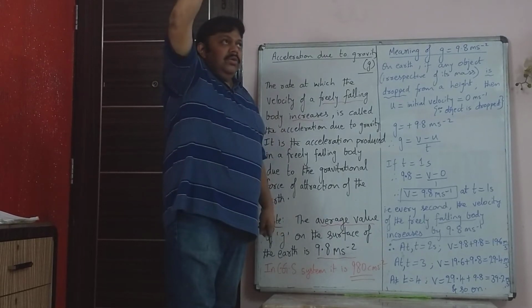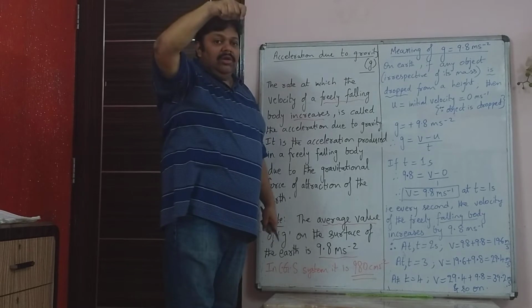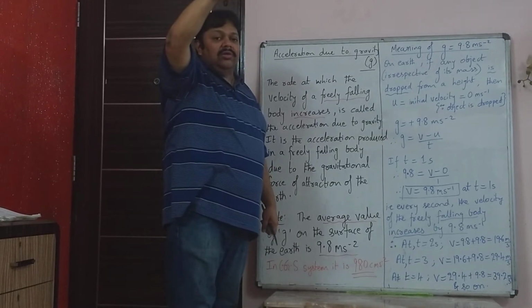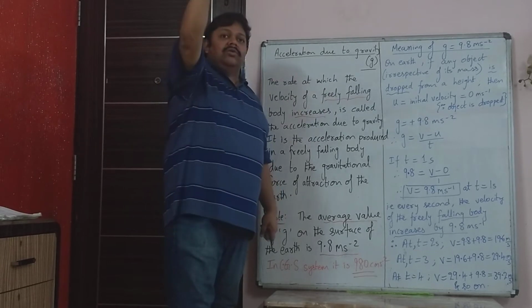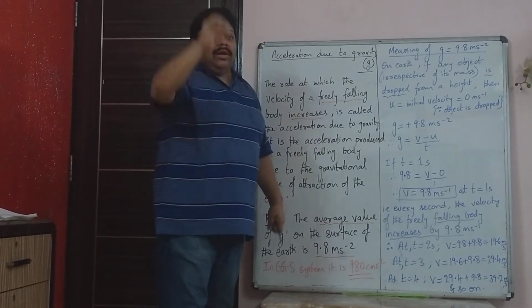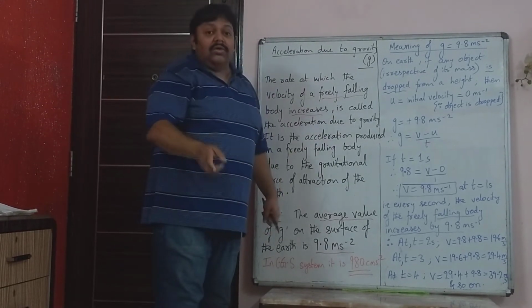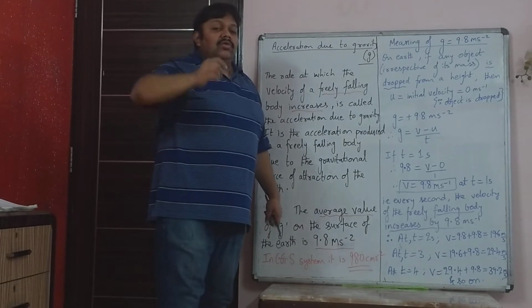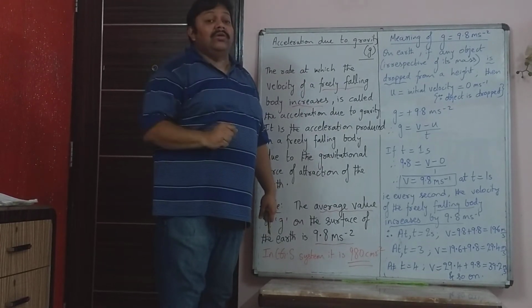Let's say you are standing on the top of a very big tower, and from there you are releasing a small stone. You are not throwing it down, you are just dropping it. There is a difference between throw and drop. When you throw, you are using force, so the initial velocity will not be zero.